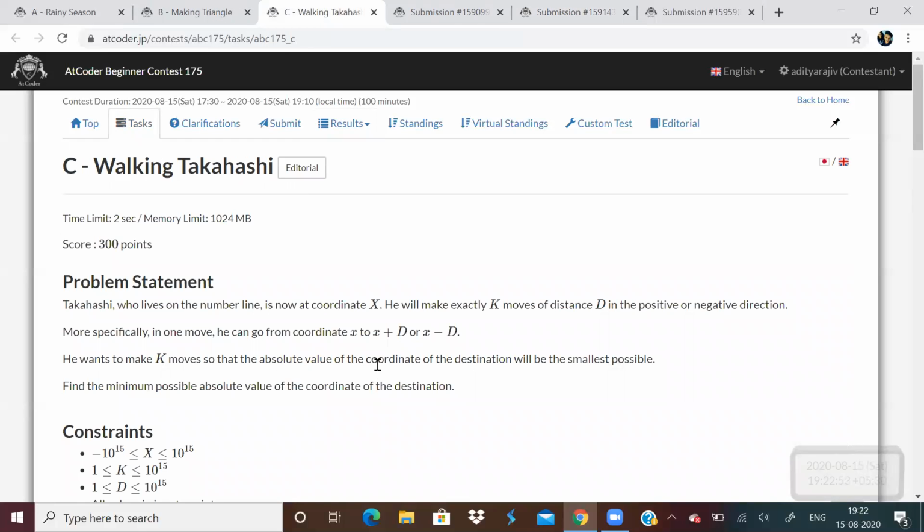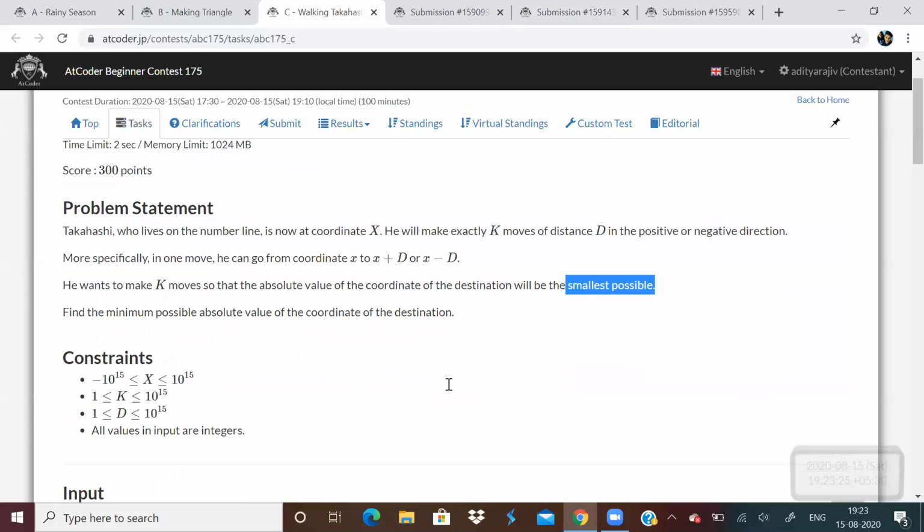Third question was quite interesting. We have to move k steps. Sorry, we are at coordinate x. We have to make k moves, and in each move we have to go either x plus d or x minus d. And after all the k moves, we have to find the smallest absolute value of the destination. The minimum absolute value of the coordinate.